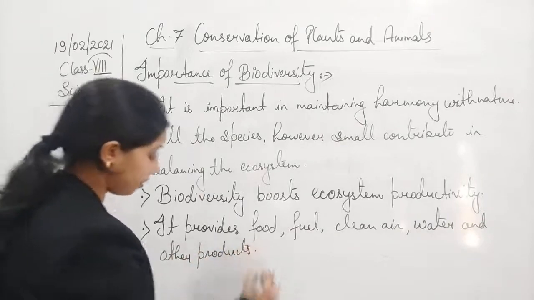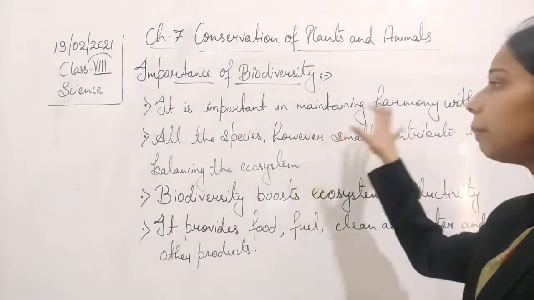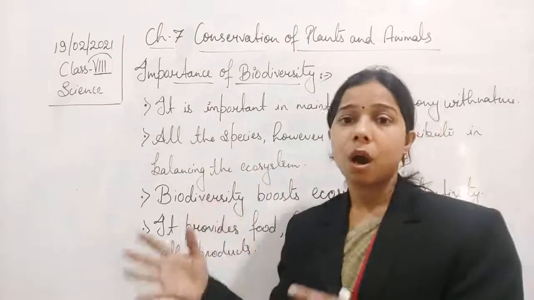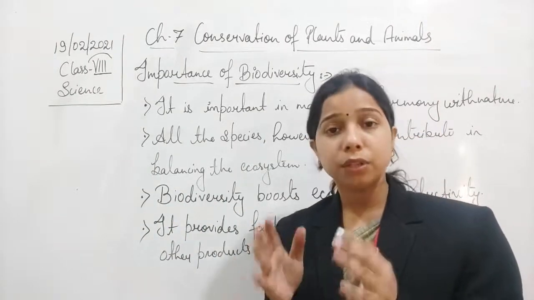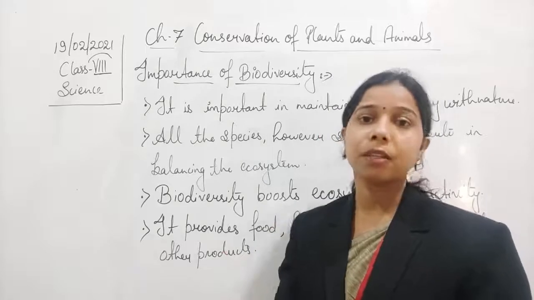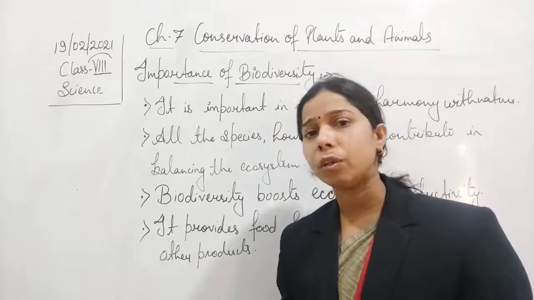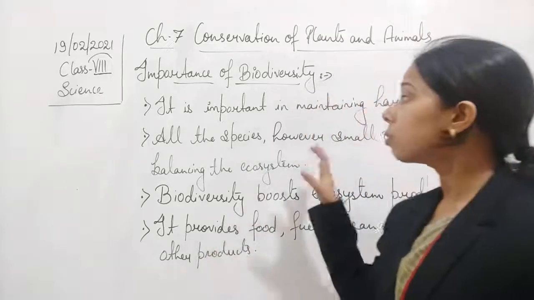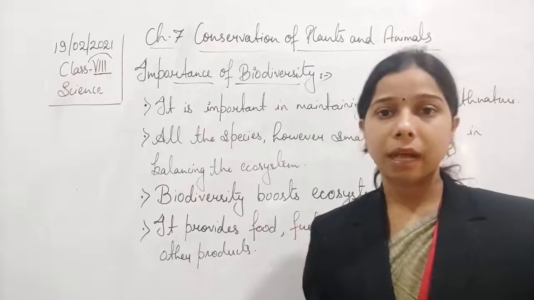I'll tell you, students, what that means. The first point that I have written is that it is important in maintaining harmony. If all the plants and animals are part of the earth, they should live on the earth. Their habitat should not be disturbed because of any activities. So it is very important to maintain harmony between all the plants and animals.